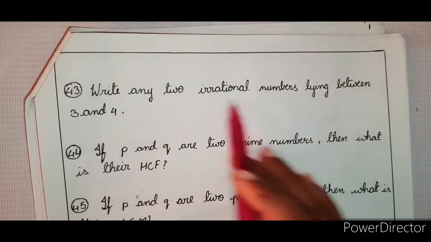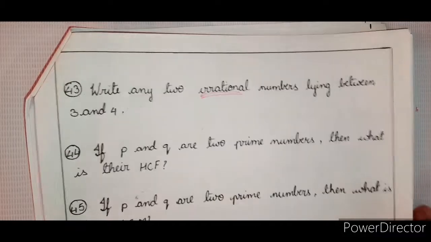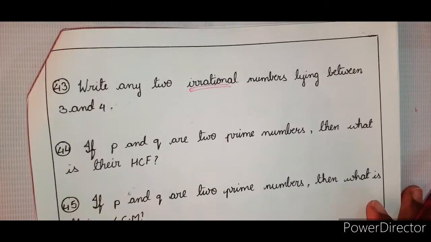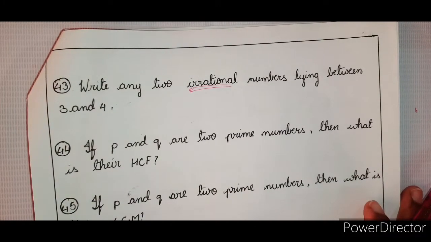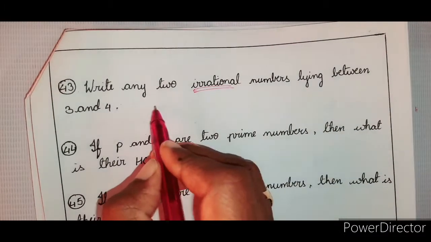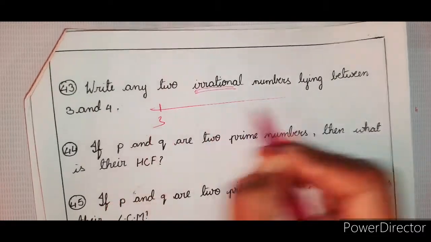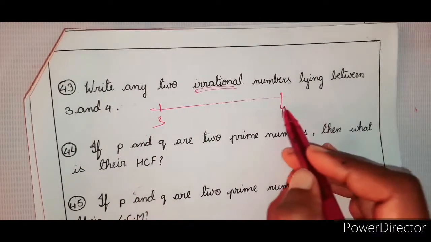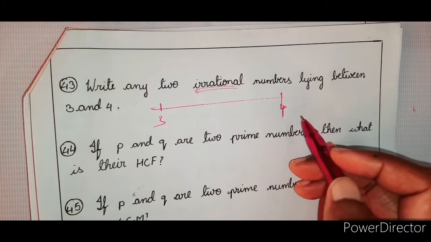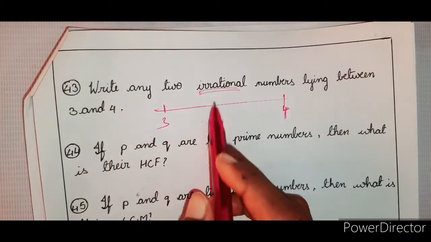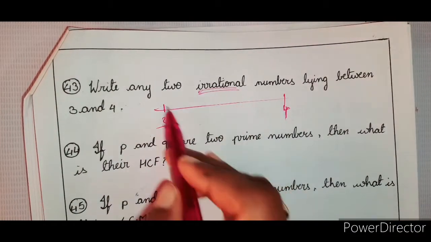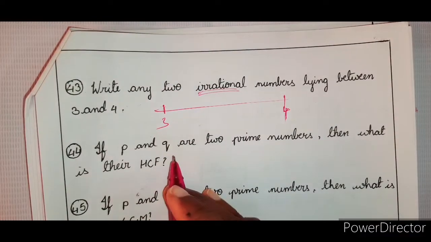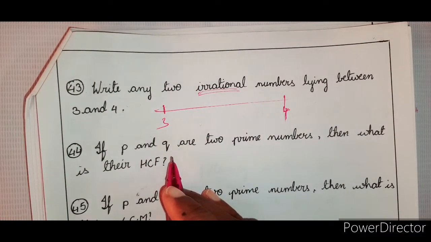Write any 2 irrational numbers lying between 3 and 4. So I have 3 here, 4 here. Infinite numbers we can write, is it not? Right? But here he is asking any 2 irrational numbers. He is asking us to find out any 2 irrational numbers. Right? See,